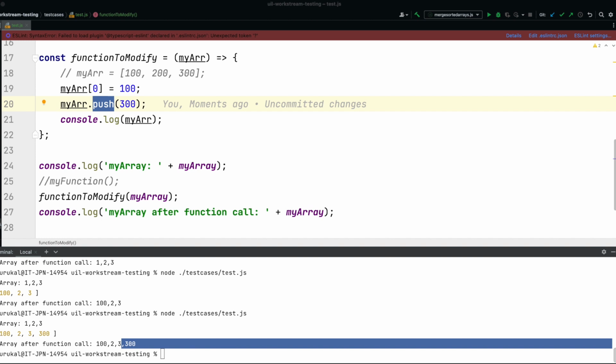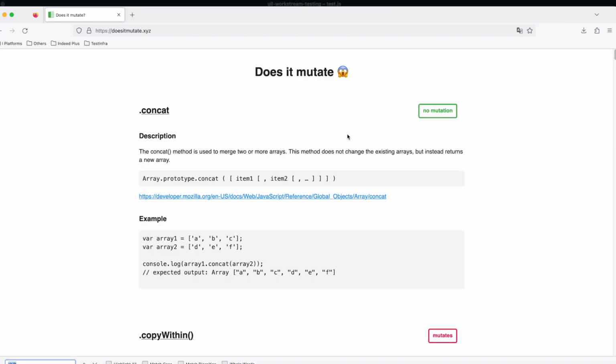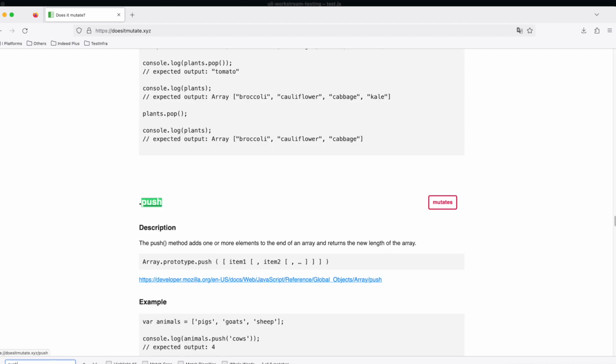So actually there's a good website that I'm using just as a cheat sheet. Let me show you here. For example, on this page, we can see which function or operation is mutating the original data and which is not. For example, we just did a push operation, right? So it mutates. It means it is changing the original value.